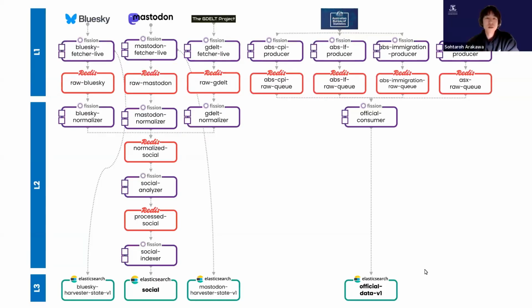The official data pipeline is architecturally simpler than the social pipeline, and that simplicity is deliberately designed to reflect the nature of the data. The ABS publishes consumer price index, labor force, and net overseas migration data on a public release calendar at fixed frequencies: monthly for consumer price index and labor force, annually for immigration. Each release contains a known, bounded number of observations determined by the series being tracked rather than by user activity.